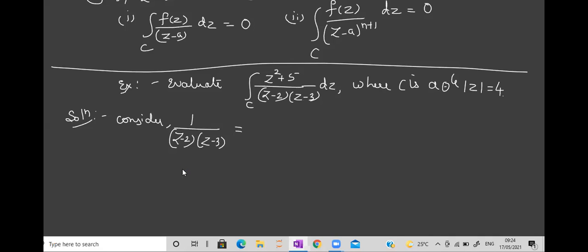How can I separate the 2 brackets here in the denominator? Not like eliminating, I want them to be separated. How can I do it? By partial fractions. Very good.